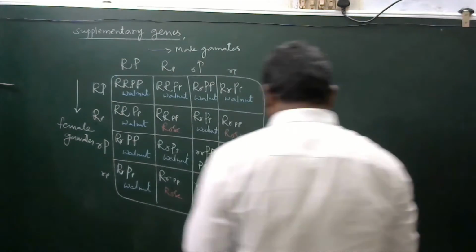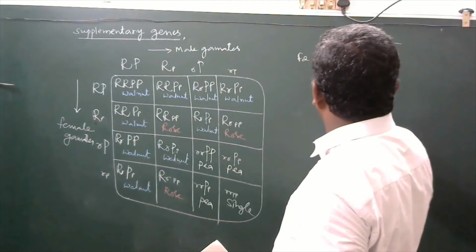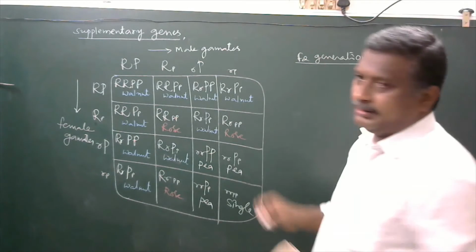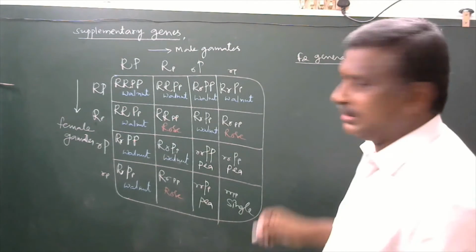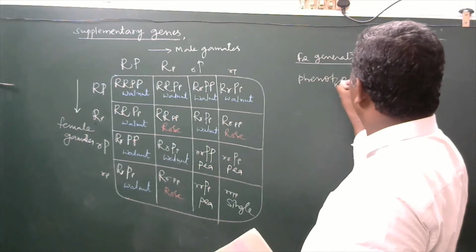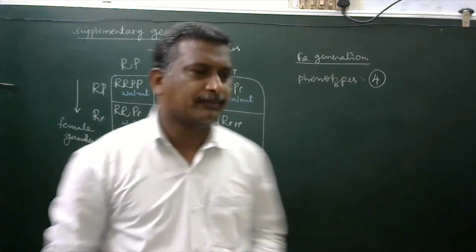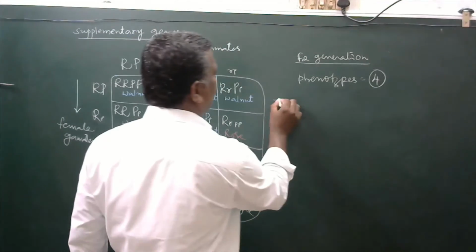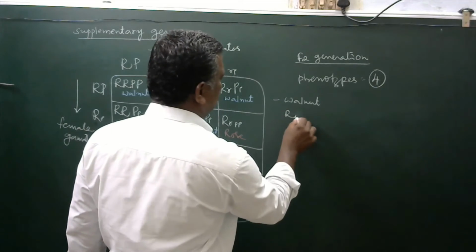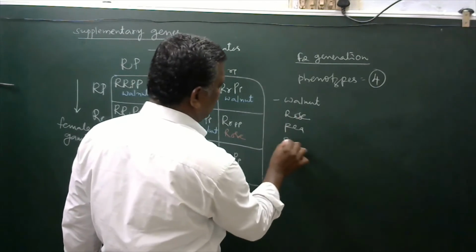Now come here. In the F2 generation, the number of phenotypes will always be 4 only. They may be walnut, rose, pea, and the other one is single.